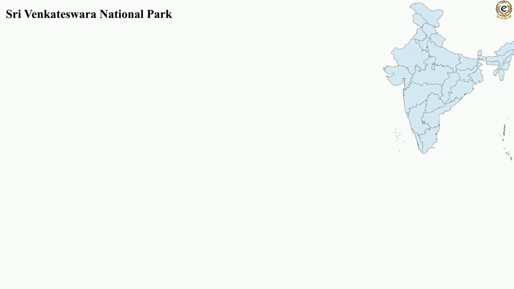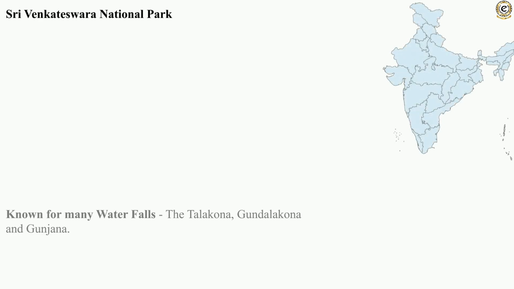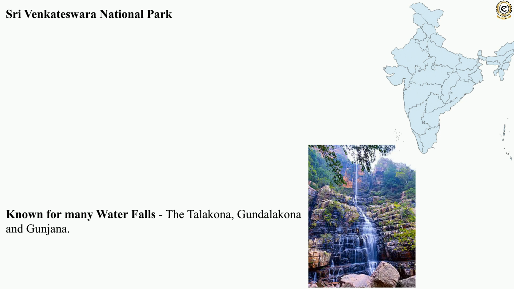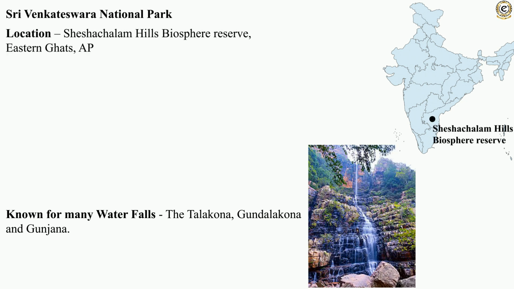Known for waterfalls such as Talakona, Gundalakona, and Gunjana, the Sri Venkateswara National Park is located in the Seshachalam Hills Biosphere Reserve, Eastern Ghats, Andhra Pradesh. One can find dry deciduous and moist deciduous vegetation here.